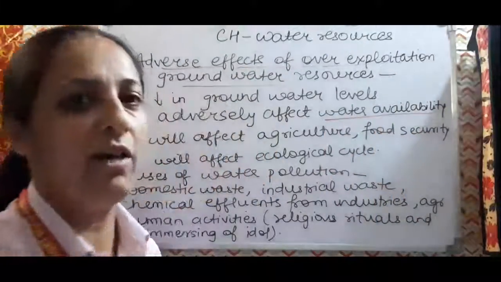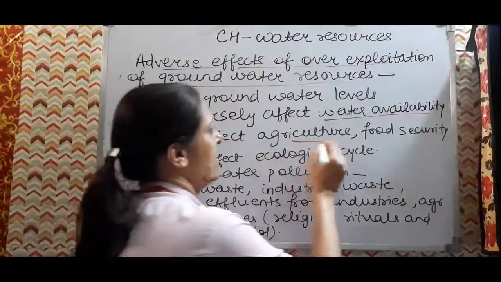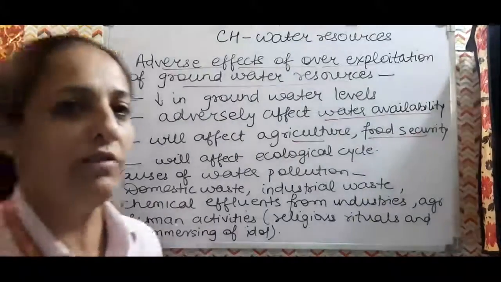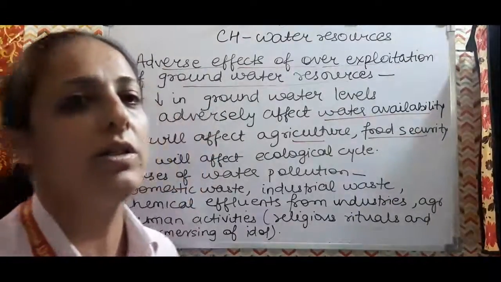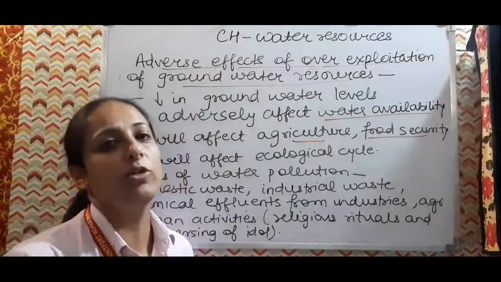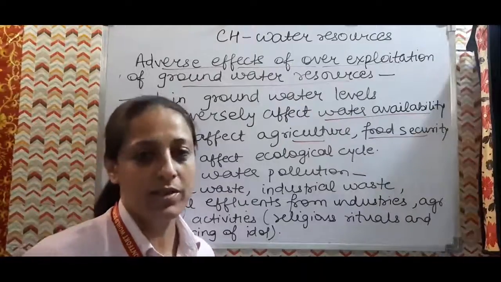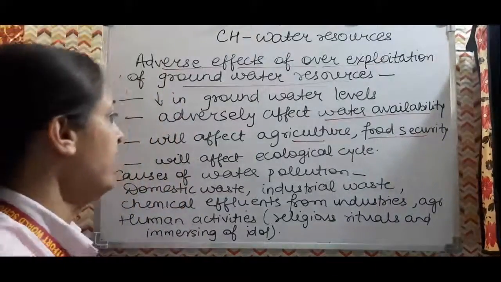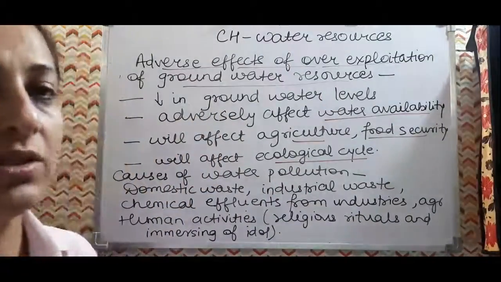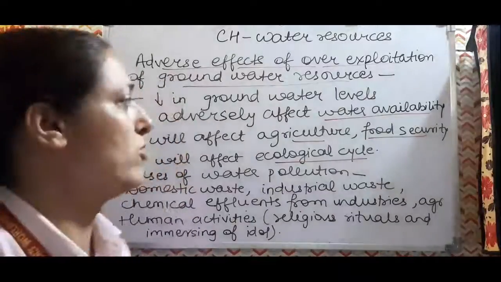So it will affect our water availability, and in turn it will affect our agriculture sector, and it will put a question mark on our food security also. If water availability will not be there, then the water intensive crops cannot be grown, then food security cannot be ensured, the availability of food cannot be ensured especially to the poor section of our society. Then it will affect the ecological cycle, the balance, the environment.